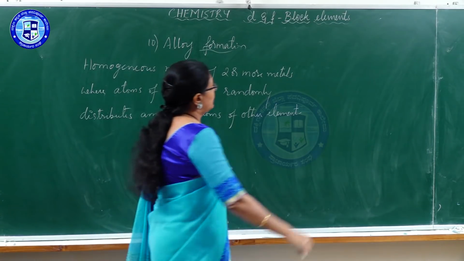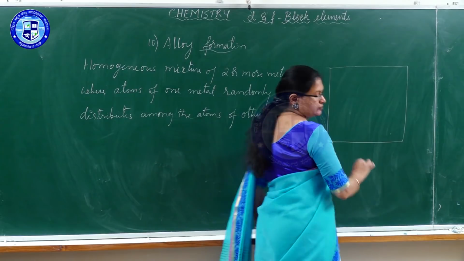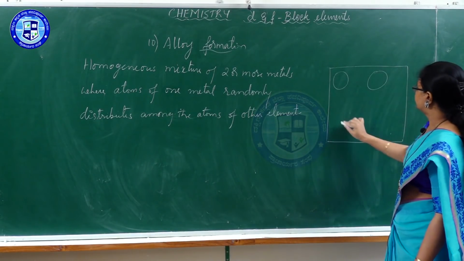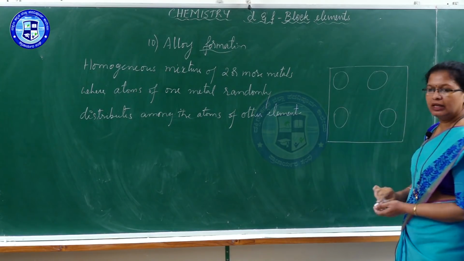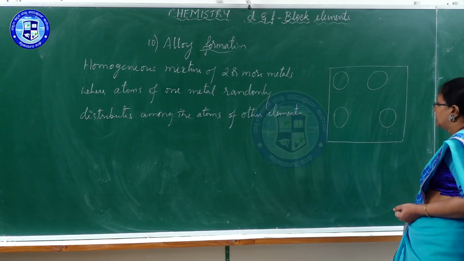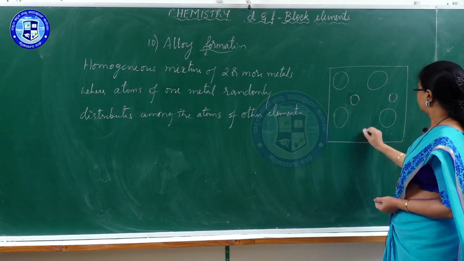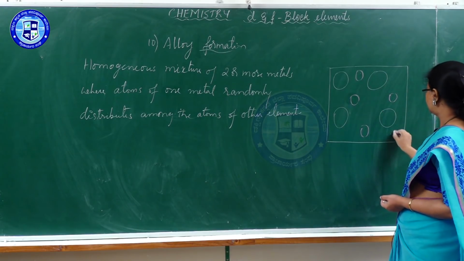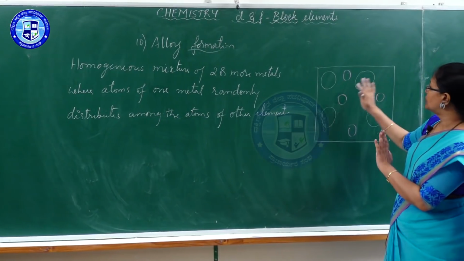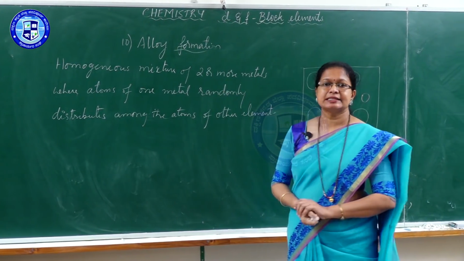What is this? If an alloy is assumed, it has atoms of one metal, along with atoms of another metal randomly mixed, and it forms a homogeneous mixture. Such a mixture is called an alloy.